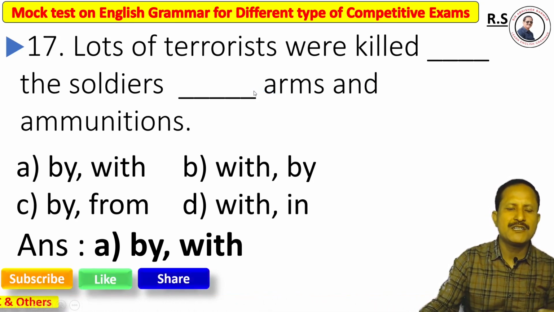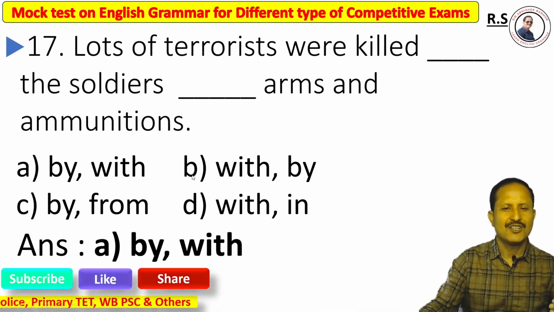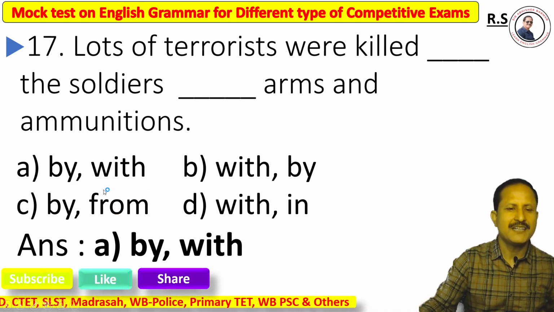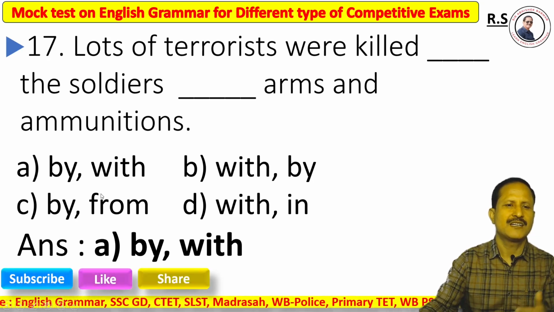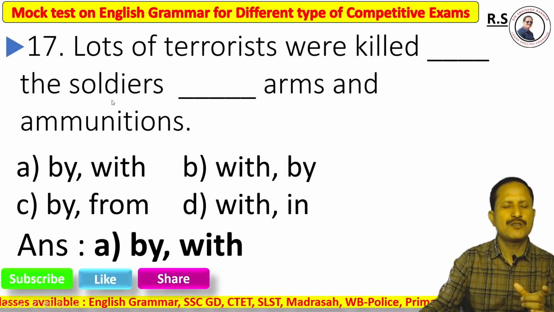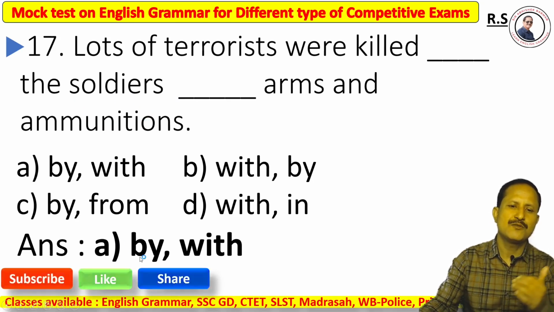Lots of terrorists are killed. So the option is wrongly printed. It should be by and with, because when you talk about an agent, we must use by.